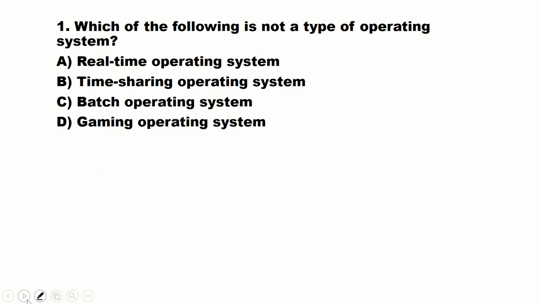The first question is, which of the following is not a type of operating system? Real-time operating system, time-sharing operating system, batch operating system, gaming operating system. This is a very simple question. It is the gaming operating system.